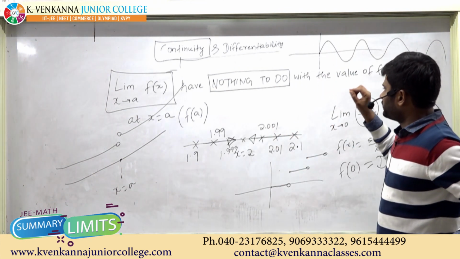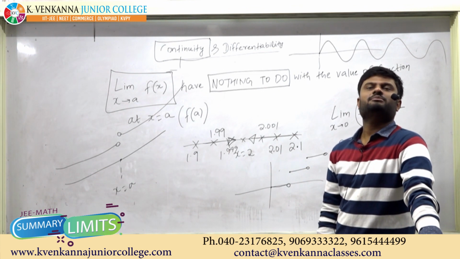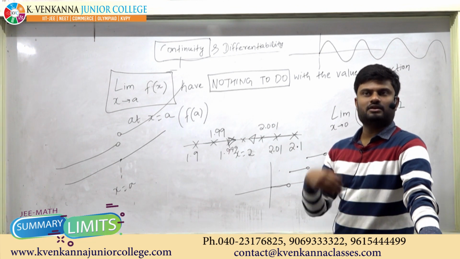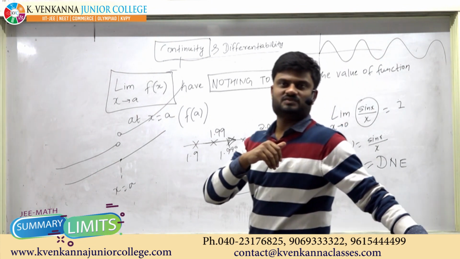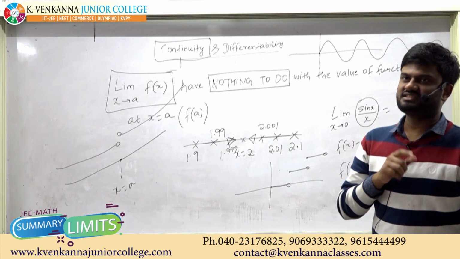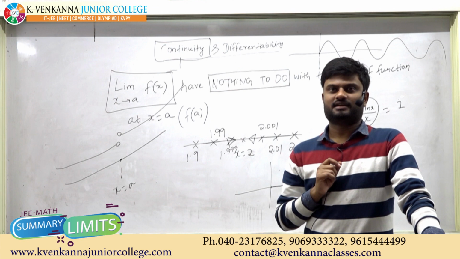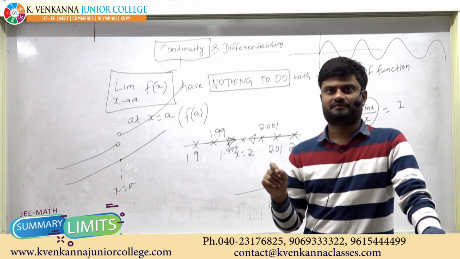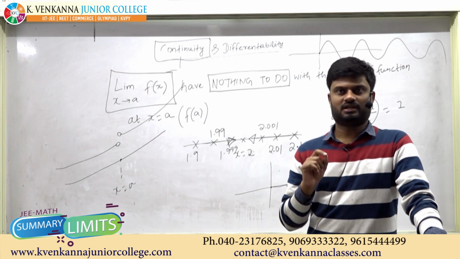So when we can draw a graph of a function, then we can say that continuity means there is no break in the graph of the function. We need not lift our pen to draw the graph of the function. That is continuity. But for every function, it is not possible for us to draw the graph.